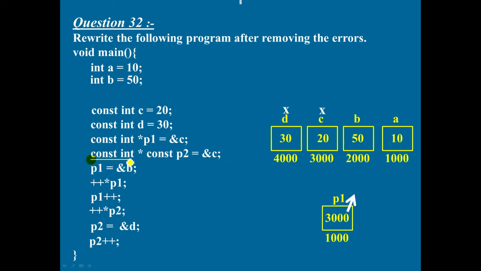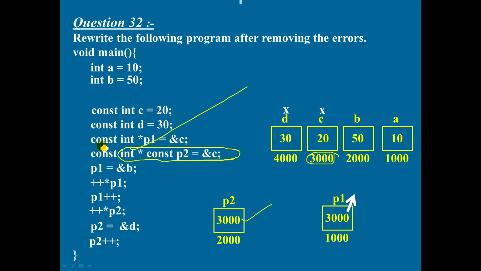Now this statement must be read like this. P2 is a constant pointer pointing to an integer constant. So here, memory should be allocated for P2. Address of C, example 3000, that comes here. Now, while declaring the pointer variable, before the data type name, if you make use of the keyword const, the meaning is content of 3000 is a constant.